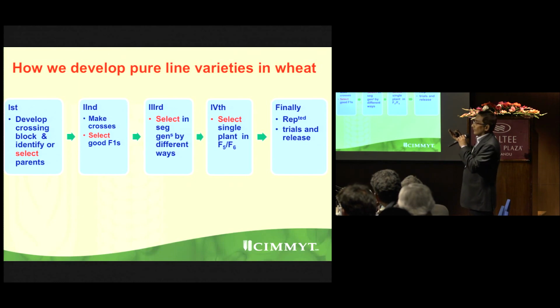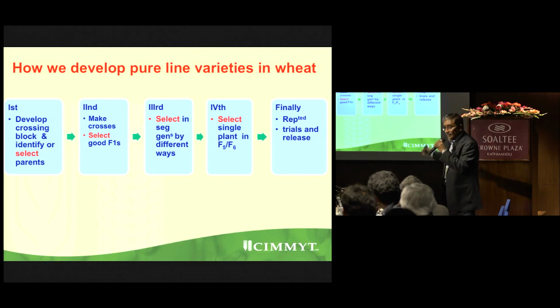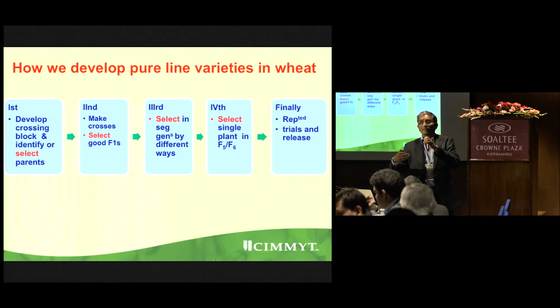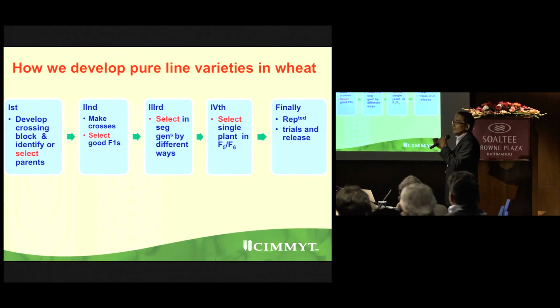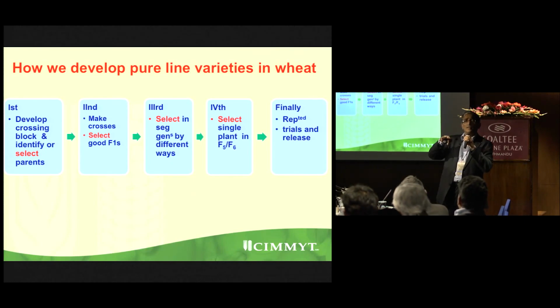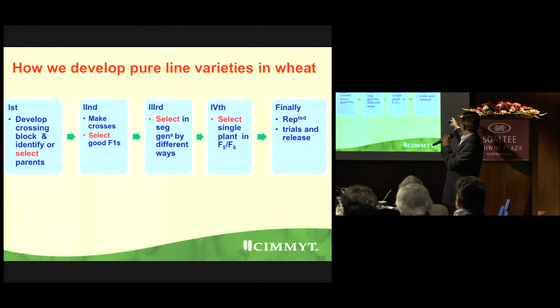Then what you do after F1? In F1 also you reject something. Then a number of generations are there, 3, 4. By that time, segregating generation, they try to stabilize. In the end, you get F5, F6, when everything becomes little homozygous, not homogeneous, then you select, and then you replicate a trial, etc., etc. It's a very simple process, not complicated, but very hard work.